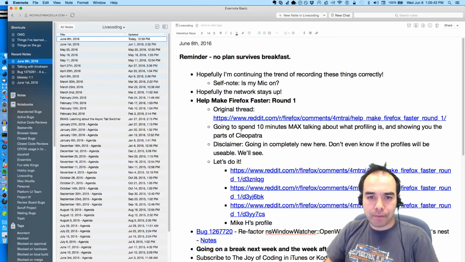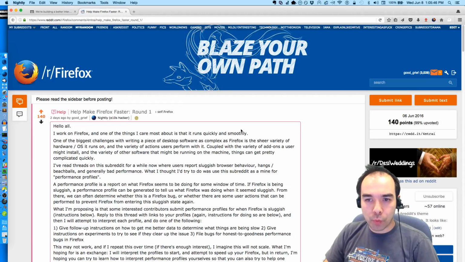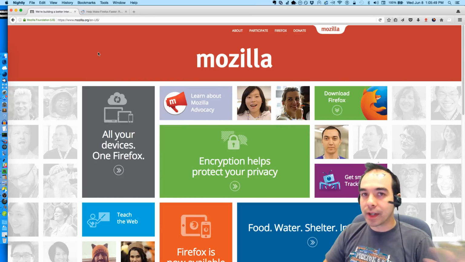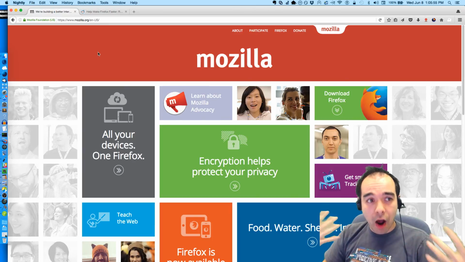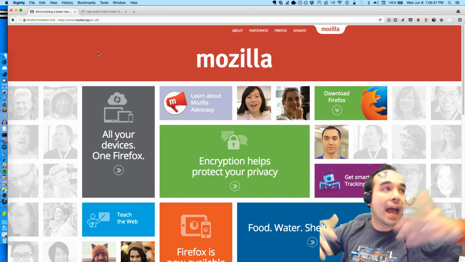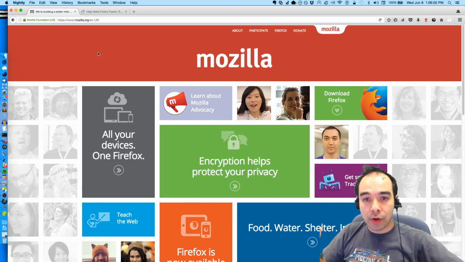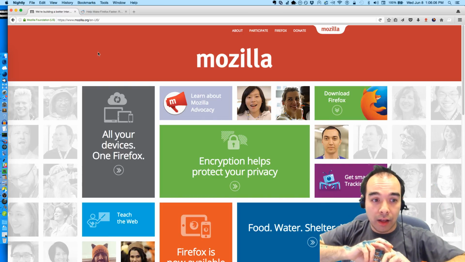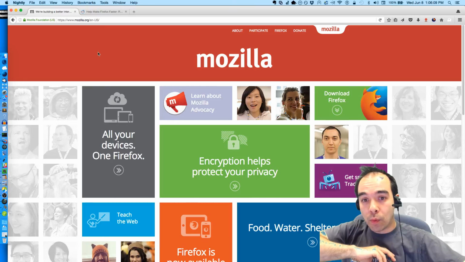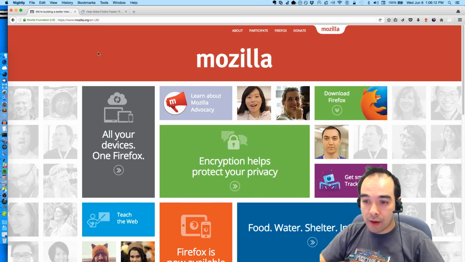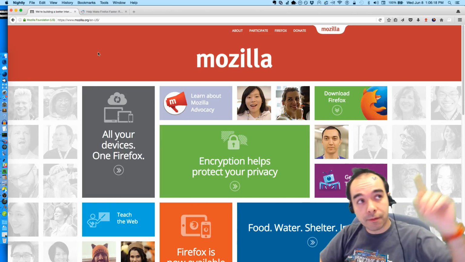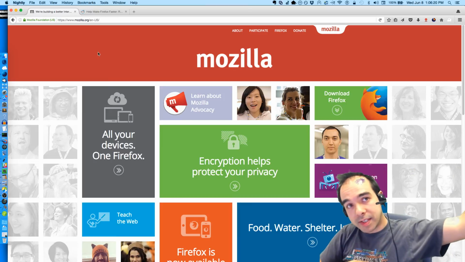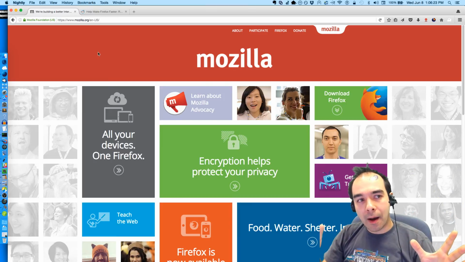Here we go! So, what is profiling? Whenever you have a program doing something on a computer, it's executing instructions. And for a program that's as complicated as Firefox, it can be doing any number of things at any given time. There are lots of things that are asynchronous, meaning that it will request something from a network, and while we're waiting for a response, we'll do some other stuff, and then network traffic will come in, and we'll respond to that network traffic, and we'll fire a thing off that's going to occur in a couple of milliseconds, and so it gets pretty complicated.